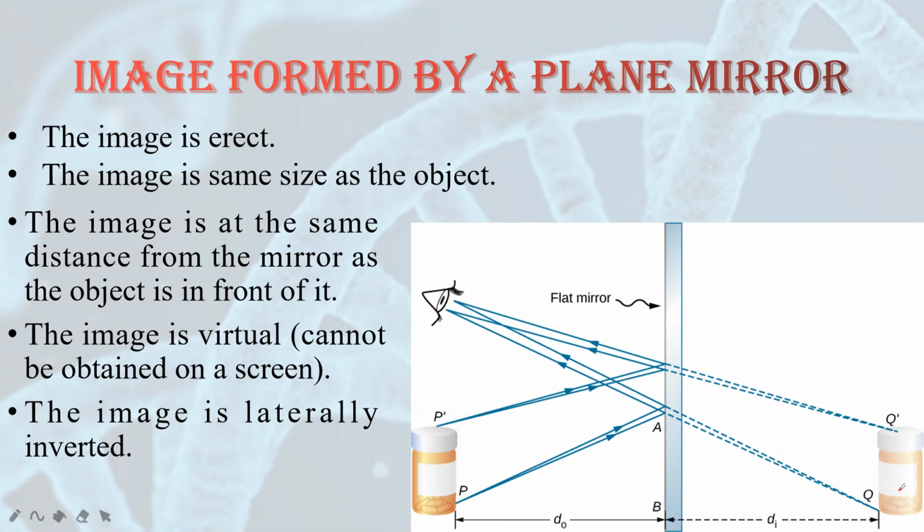Now what is the meaning of laterally inverted image? Let me give you an example. Suppose if you look at yourself in a mirror, you will observe that your right hand will appear to be the left hand in the mirror and your left hand will appear to be the right hand in the mirror. This is called lateral inversion. So the image is erect but it is laterally inverted.